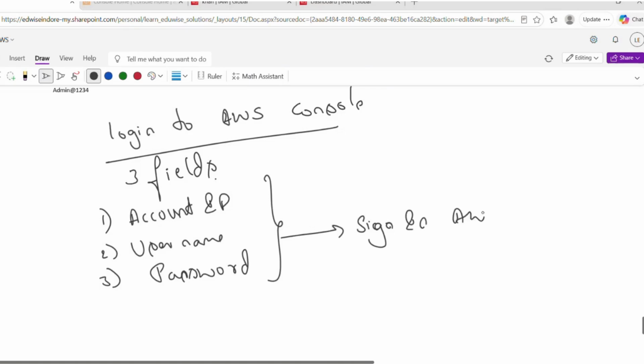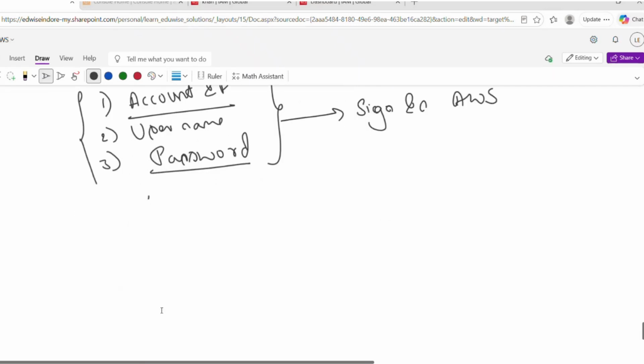What if this password got compromised? If anyone got to know your password and account ID, then they are able to log into your AWS account, right? Let's assume some malware attack has happened to your laptop or to your server.